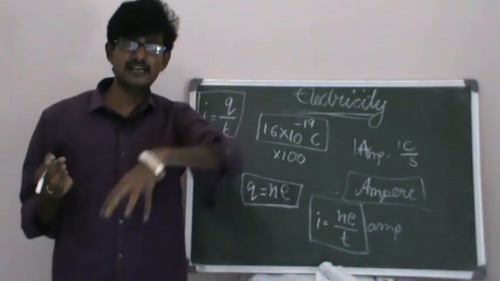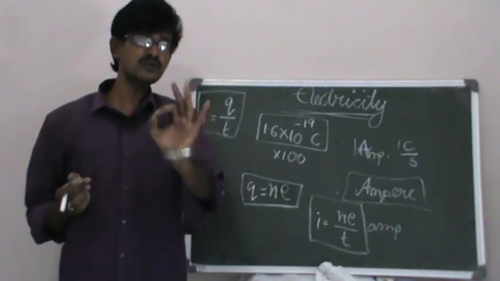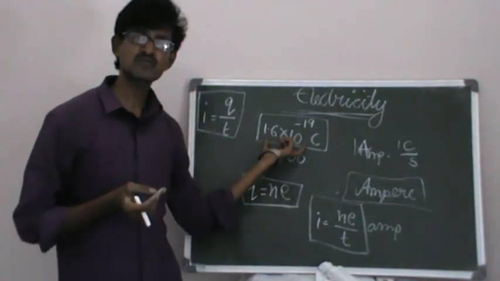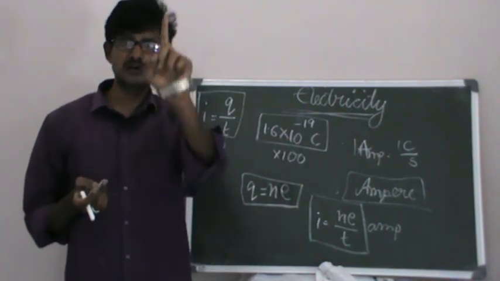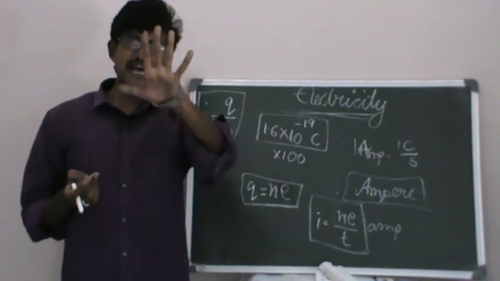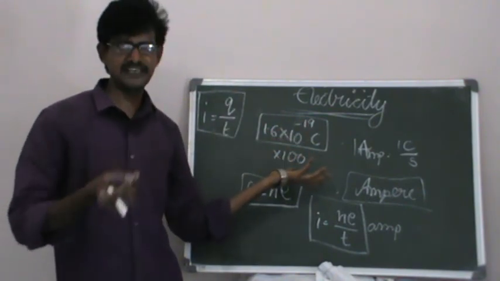It is 1.6 into 10 to the power of minus 19 coulombs for one electron or one proton, right? And these charges are divided into two, positive and negative.